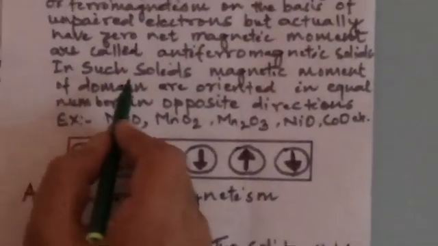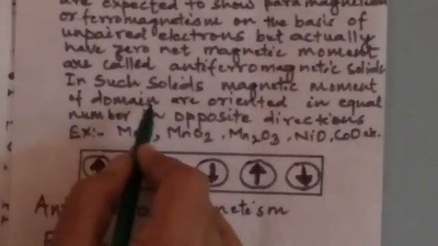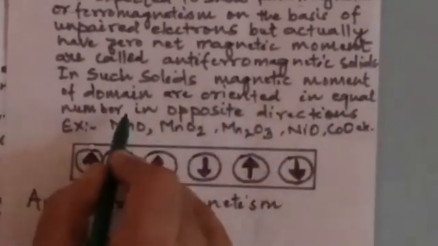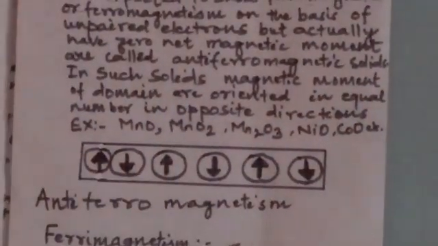In such solids, magnetic moments of domains are oriented in equal numbers in opposite directions, so the resultant magnetic moment is zero. They are oriented in parallel and anti-parallel directions.